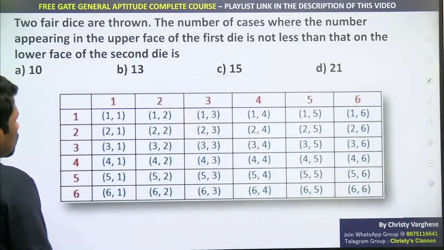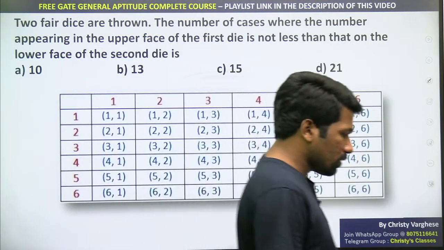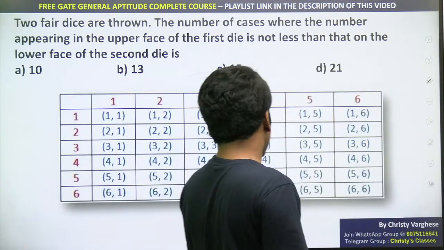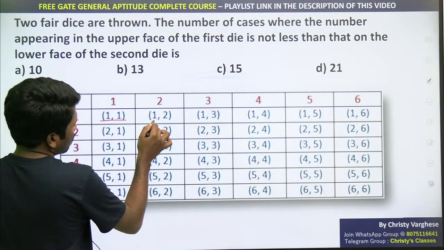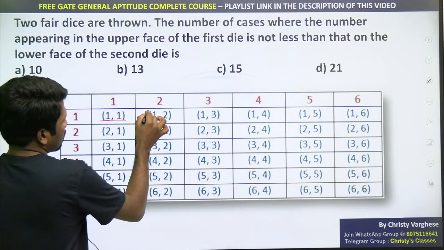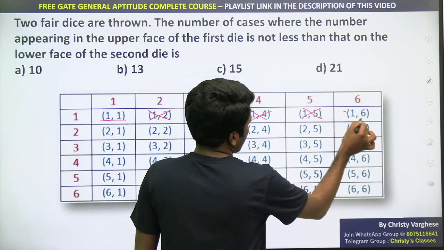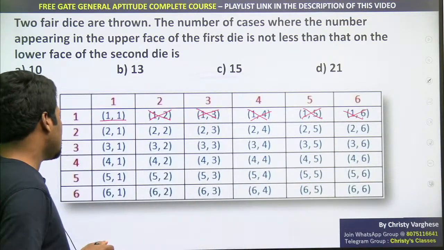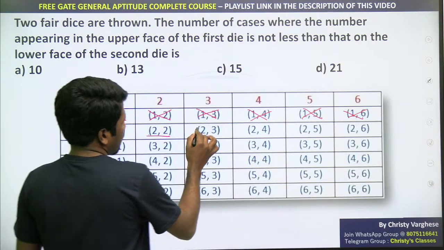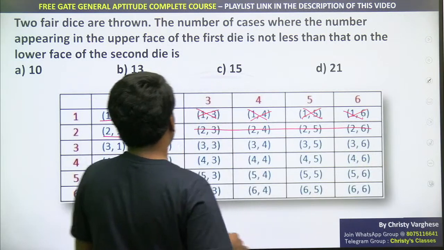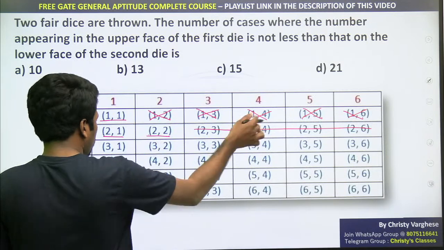These are the 36 outcomes. First outcome equal to second outcome is okay. First outcome greater than second outcome is also okay. That means 1 1 is an okay possibility. 1 2 is not okay because the first one is less than the second, and similarly the rest of that row are not okay. Similarly, 2 1 is okay, and 2 2 is okay, but all the rest are not okay because first is less than second, in 4 cases.